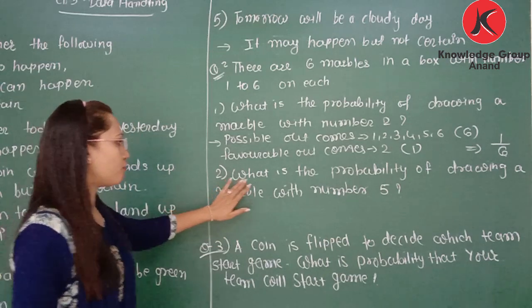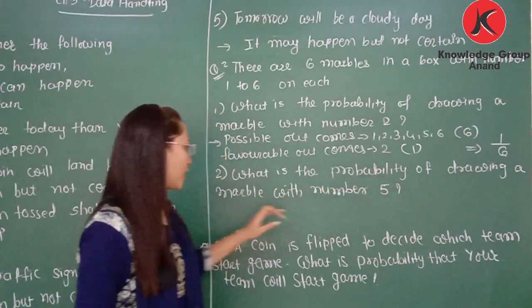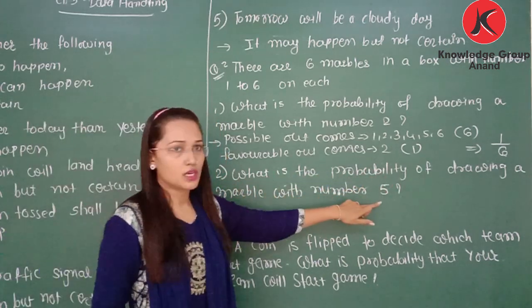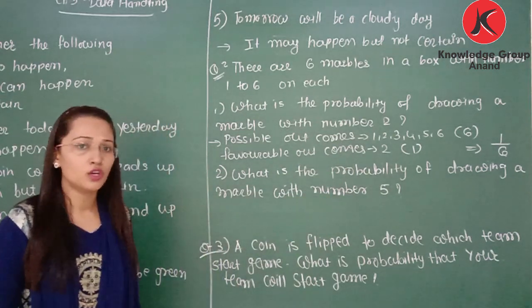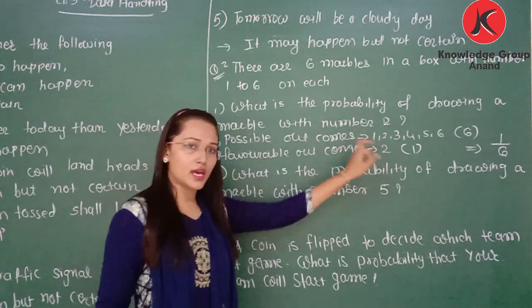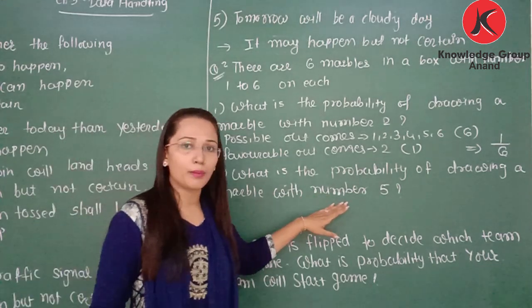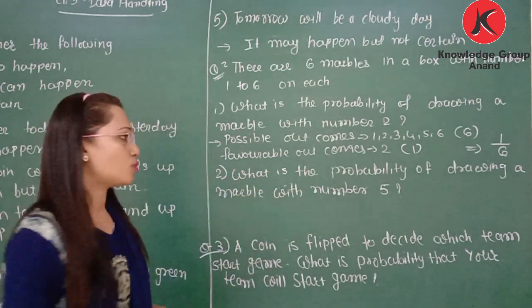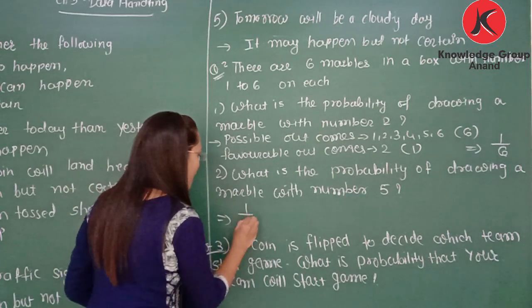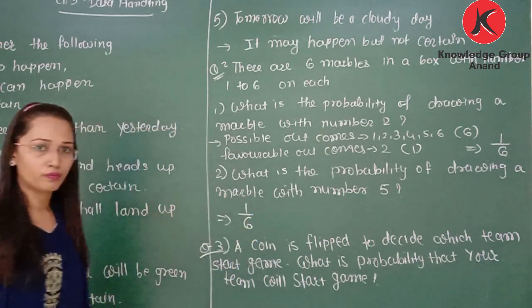Now next, what is the probability of drawing the marble with number 6? It is the same as the previous one. Total outcomes are 6, and from that the favorable outcome is 1, because the marble with number 6 is only 1. So probability can be written as 1 by 6.